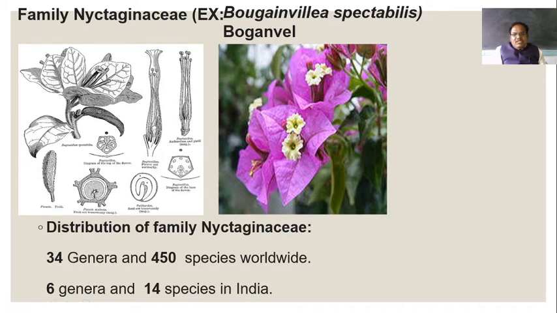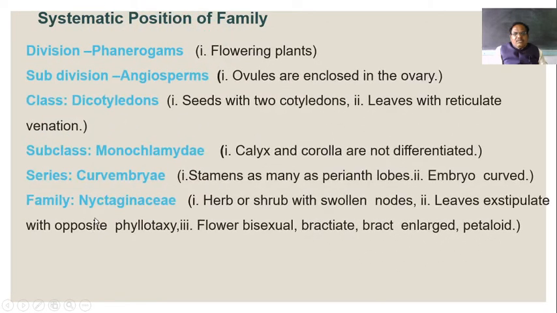This family is a comparatively small family. In the systematic position or classification of this family, the division is Phanerogams, that is, the flowering plants. Then the subdivision is Angiosperms, that is, ovules are enclosed in the ovary. Then the class is Dicotyledons, seeds with 2 cotyledons, reticulate venation in the leaves, and flowers are always pentamerous.